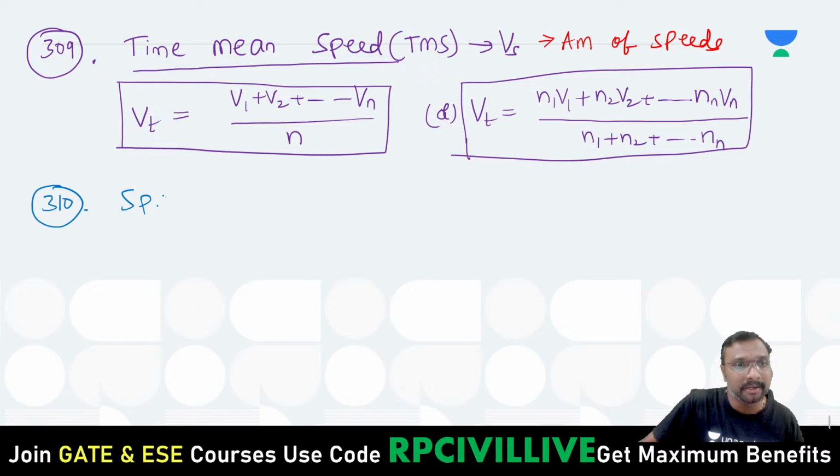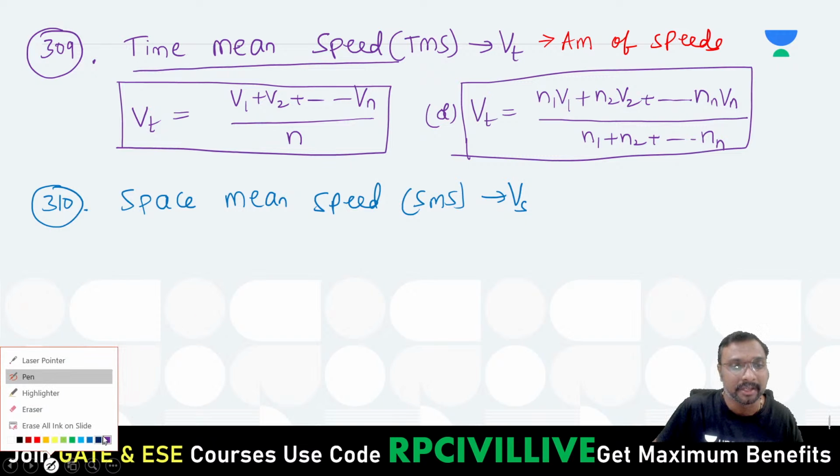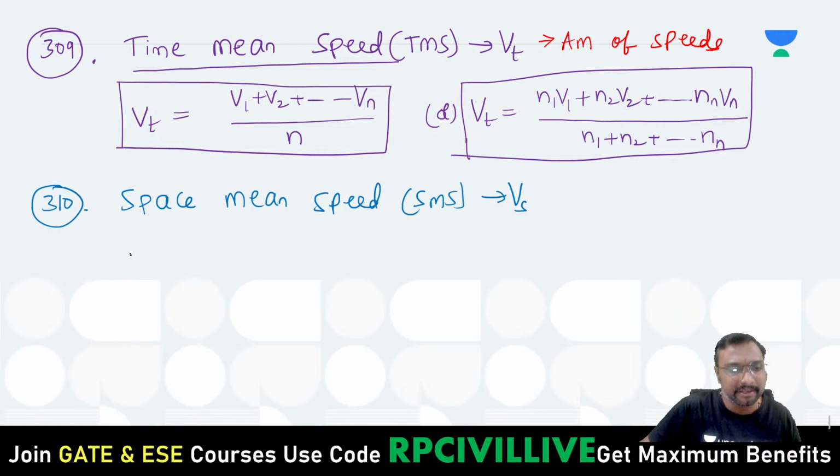Now what is the next one? Space mean speed. What is the space mean speed, if you just observe? SMS. What is the symbol we are giving? VS is the symbol we are giving, right? For time mean speed, VT is the symbol we are giving, and for the space mean speed, VS is the symbol. What is that VS? VS is simply nothing but what?